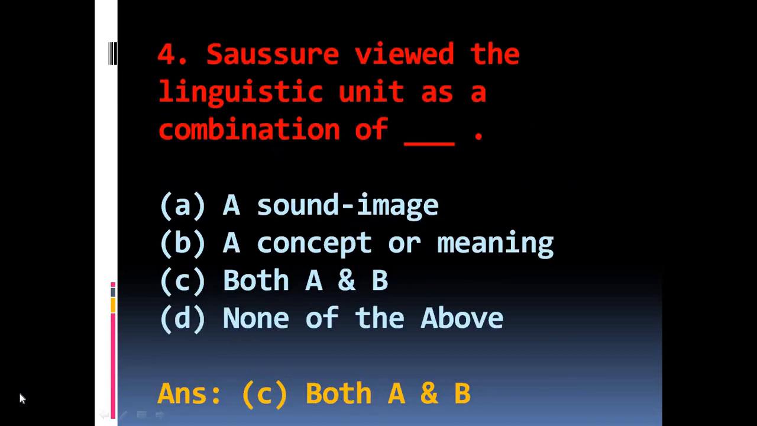Question number 4. Saussure viewed the linguistic unit as a combination of, the options are A. Sound image, B. A concept or meaning, C. Both A and B, D. None of the above. The right answer is C. Both A and B. That is, a sound image as well as a concept or meaning.